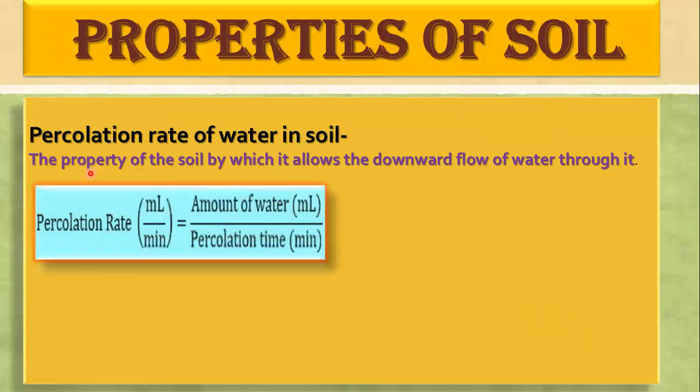There is also a formula: percolation rate is equal to the amount of water upon the percolation time. You can observe here that percolation time is inversely proportional. That means the soil which takes more time to percolate has a comparatively lower percolation rate.